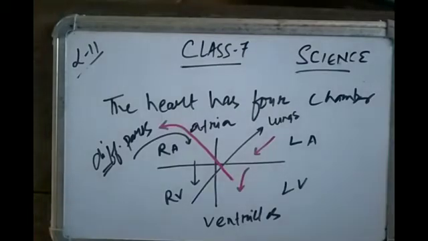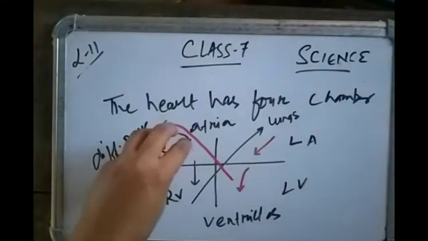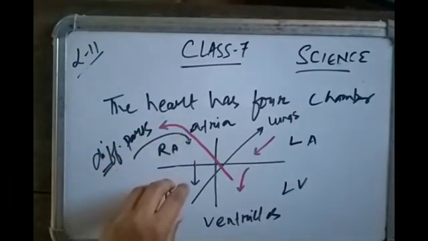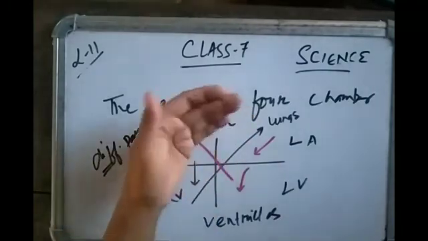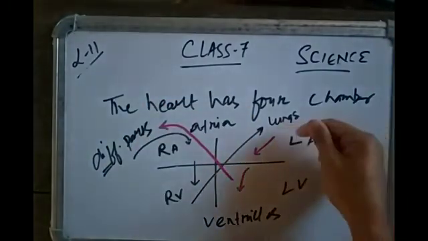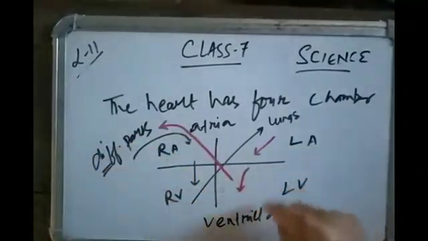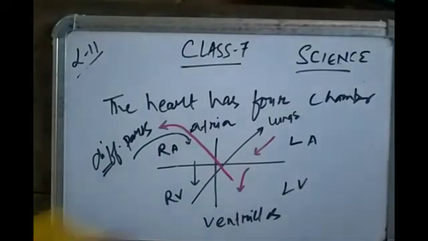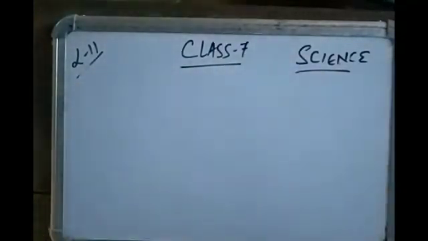Blood which is rich in carbon dioxide is collected in the right atrium. With the help of the right ventricle, it is pumped to the lungs, where carbon dioxide is replaced by oxygen. Oxygen-rich blood is collected at the left atrium, which is pumped to the different parts of the body by the left ventricle. So the heart has four chambers. Next is heartbeat.